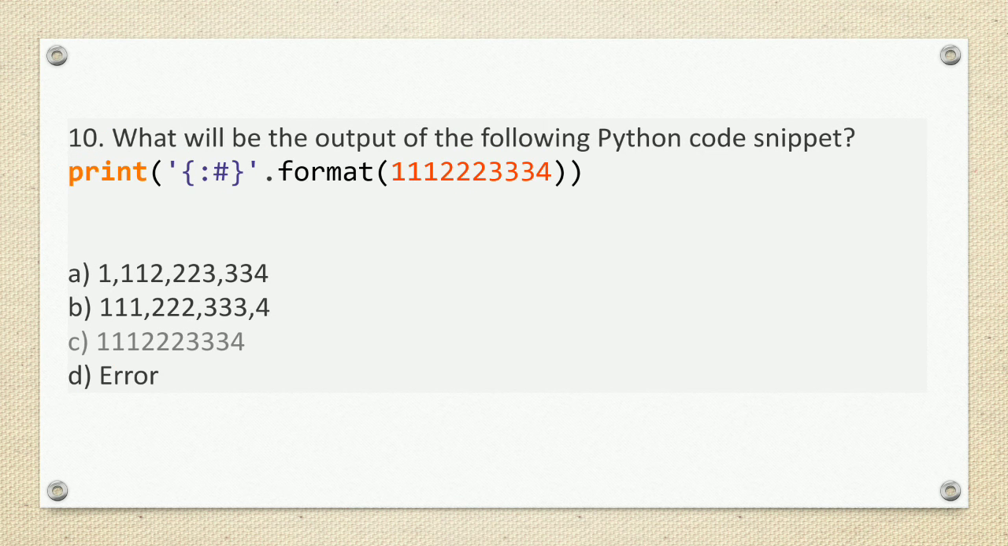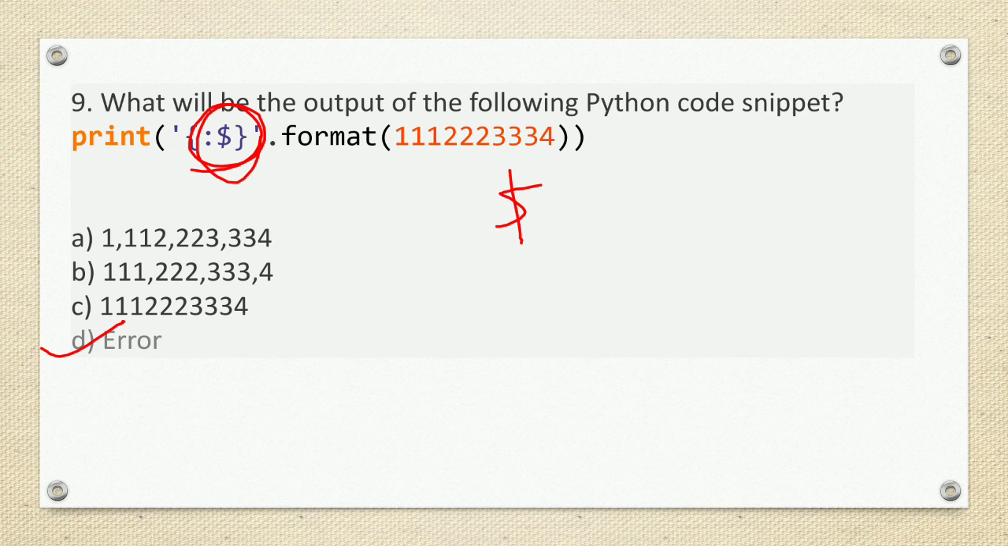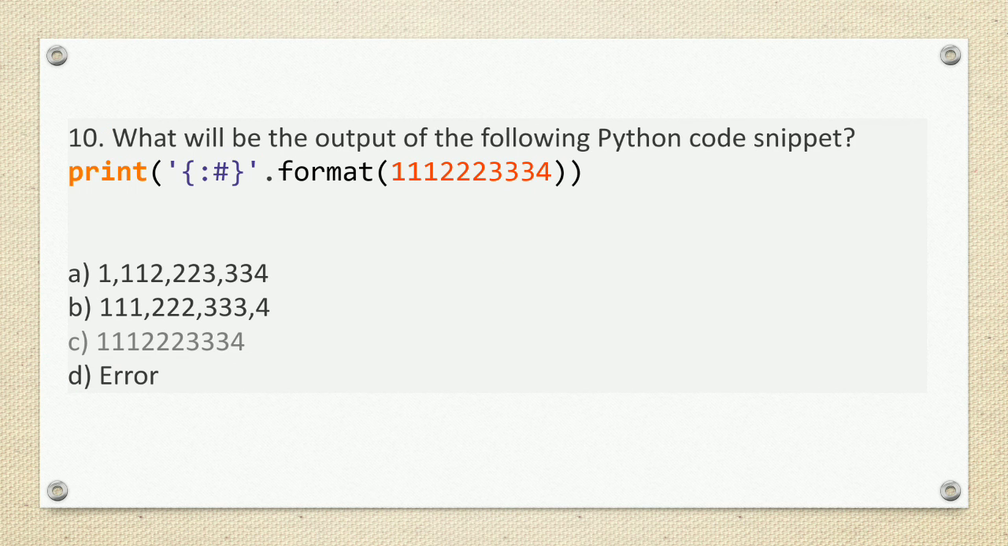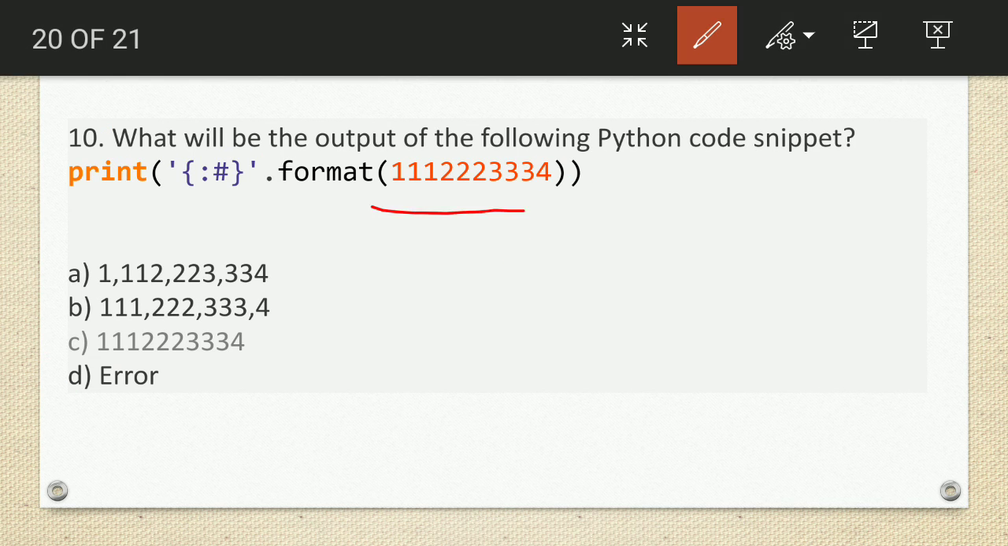The next is the hash symbol. Whenever there is a hash symbol, you have to remember that whatever it is, we have to write it in the same format. Whatever it is, we have to write in the same format if it is hash. So our answer is as it is, which is in the dot format.